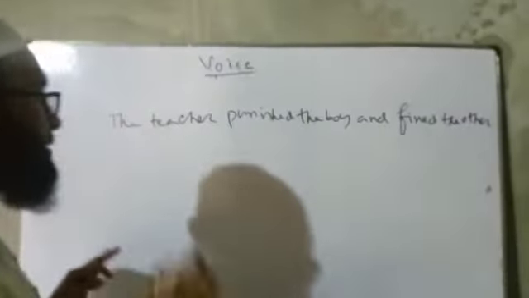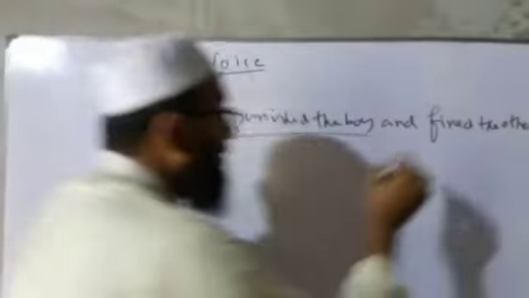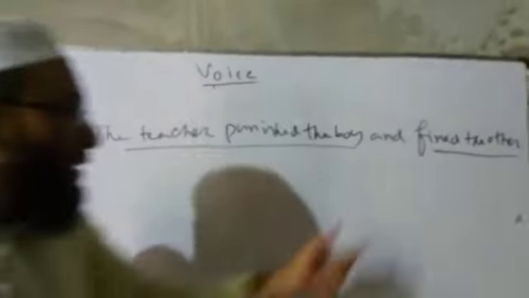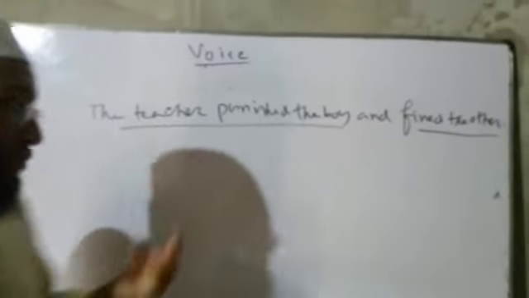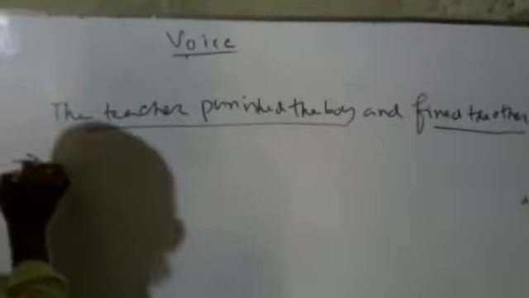Okay, here we can see that there are two different clauses. The teacher punished the boy and the teacher fined the other. This is a simple clause, and this one is also a simple clause. So we have to change both clauses into passive form like this.